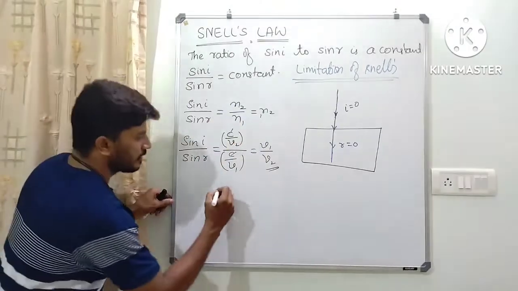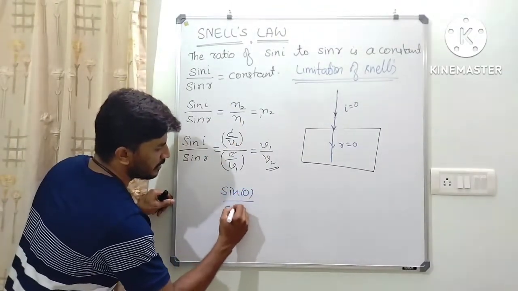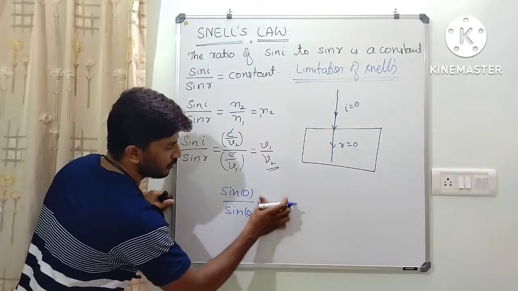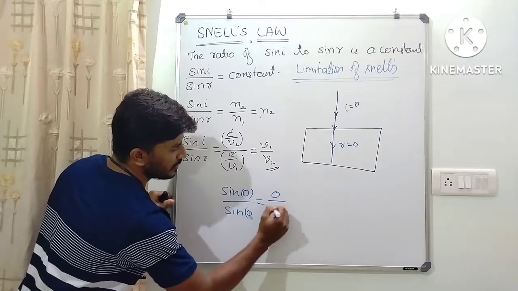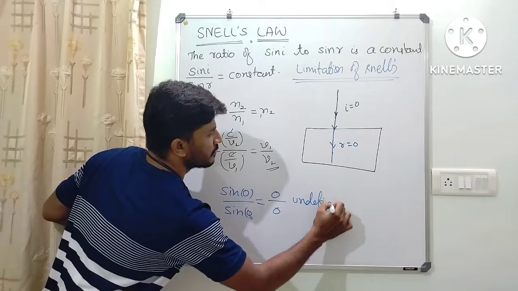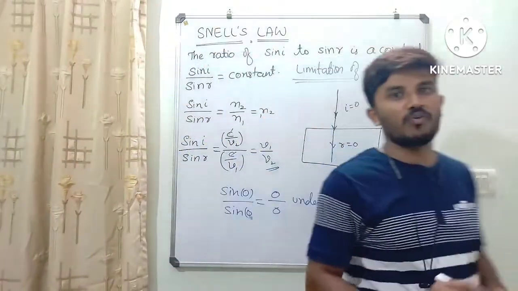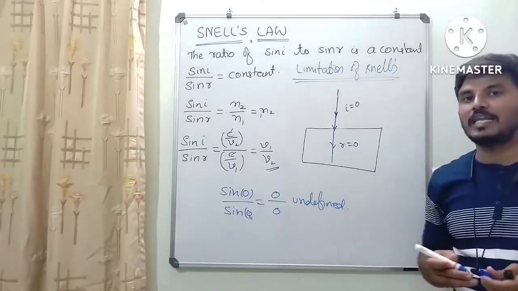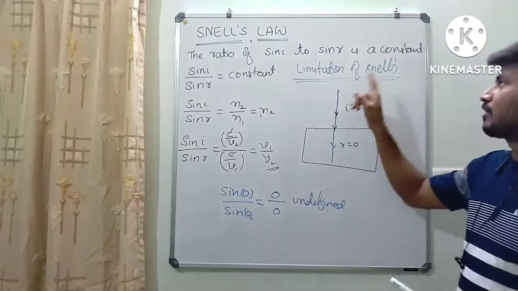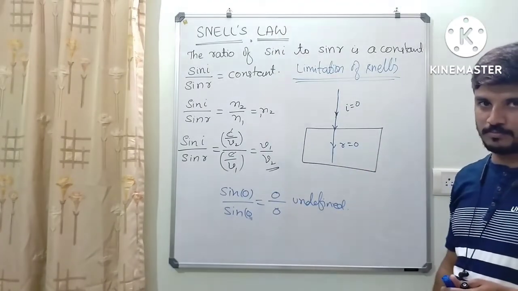Then what happens to Snell's law? So sin 0 by sin r, that is 0 by 0, which is undefined. So Snell's law is not applicable for normal incidence of the light ray. Snell's law is not applicable for normal incidence of the light ray. Very important 1 mark question.